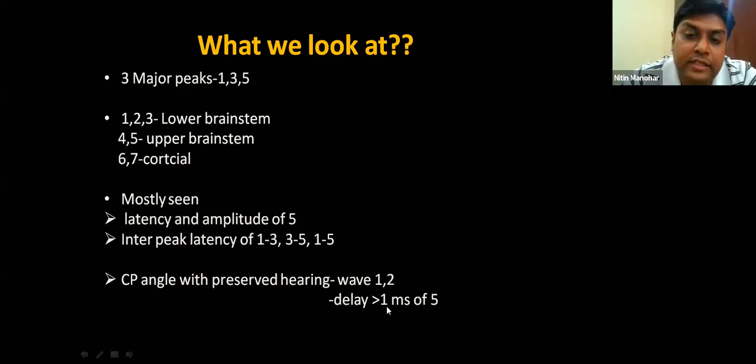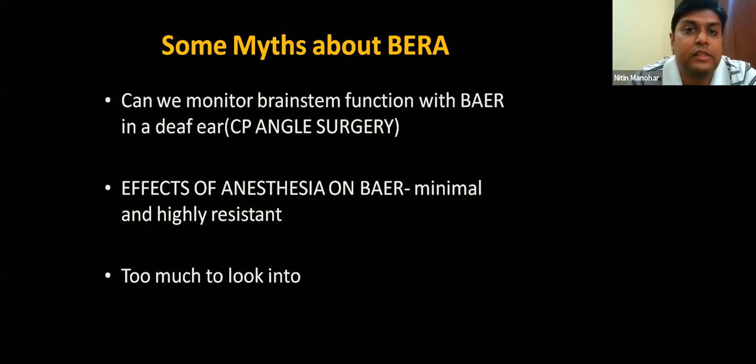They say a latency delay of more than 1 millisecond in the fifth wave will cause definite hearing loss. If it is less than 0.5 milliseconds of latency change, it's still okay. 0.5 to 1 is a gray area. More than 1 millisecond delay is definitely going to cause hearing loss. So you can look for hearing preservation with BERA while doing CP angle surgeries.